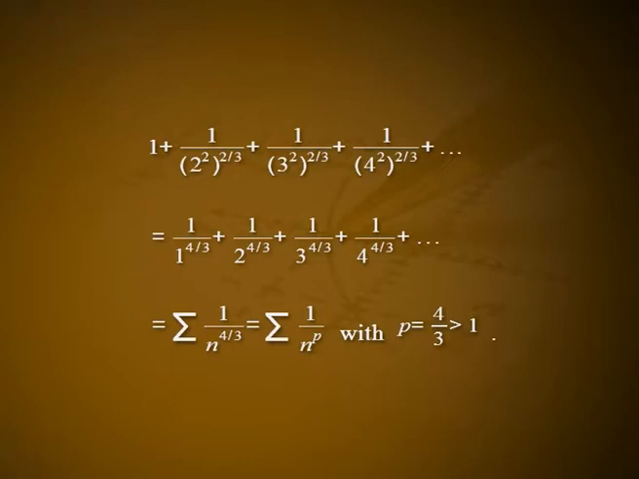which is equal to 1 by 1 raised to 4 by 3 plus 1 by 2 raised to 4 by 3 plus 1 by 3 raised to 4 by 3 plus 1 by 4 raised to 4 by 3 plus etc., which is equal to summation 1 by n raised to 4 by 3, which is equal to summation 1 by n raised to p, with p equal to 4 by 3, which is greater than 1. Therefore, by p series test, the given series is convergent.